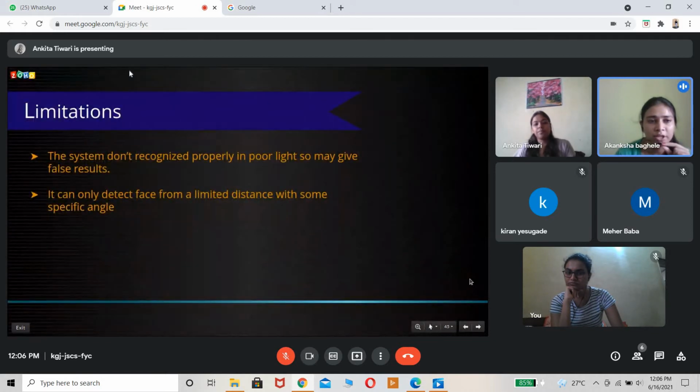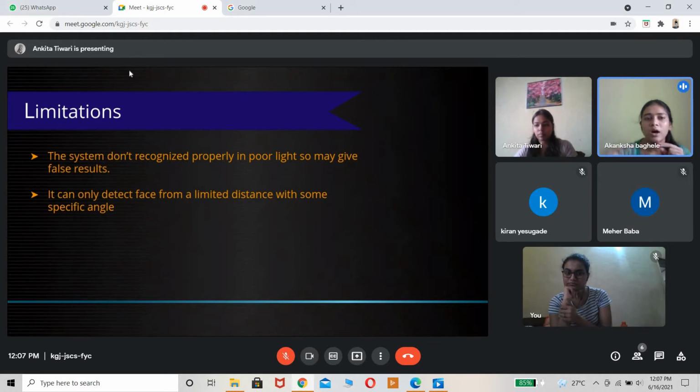So the limitation of our project is that the system doesn't recognize properly in poor light, so it will give us a false result. Sometimes there is a brightness issue, so we couldn't recognize properly. It only detects a face from a limited distance and at some specific angle. Suppose we have to detect a face, the distance is limited to a maximum of about one classroom. Next.